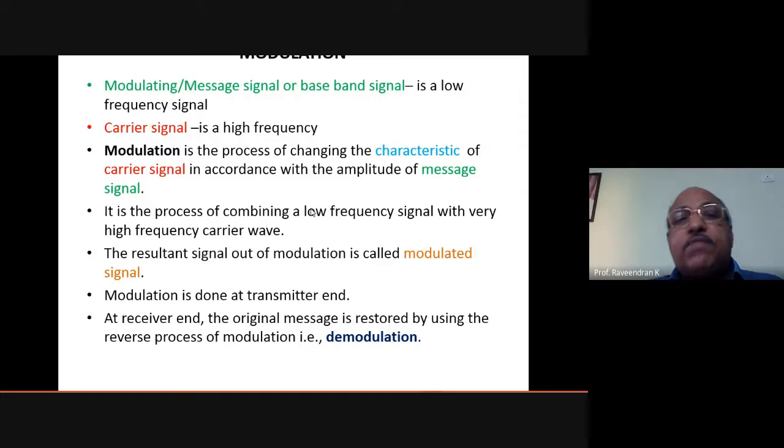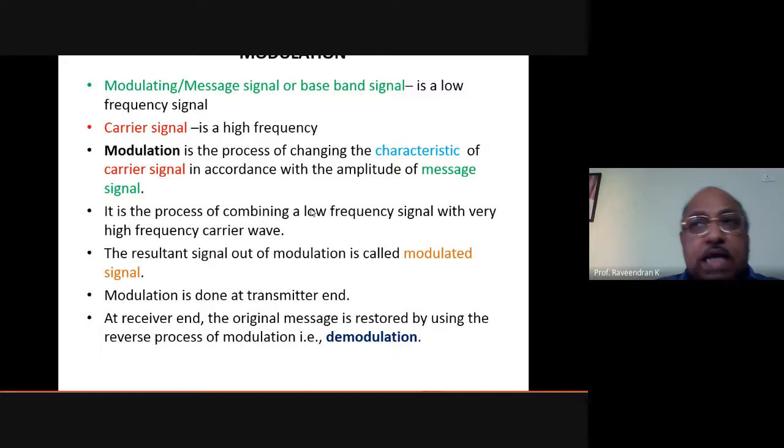The method by which we can have the signal sent from one place to a distant place is by modulating this signal with another high frequency signal. I told you the signal will have high energy if the frequency is high.